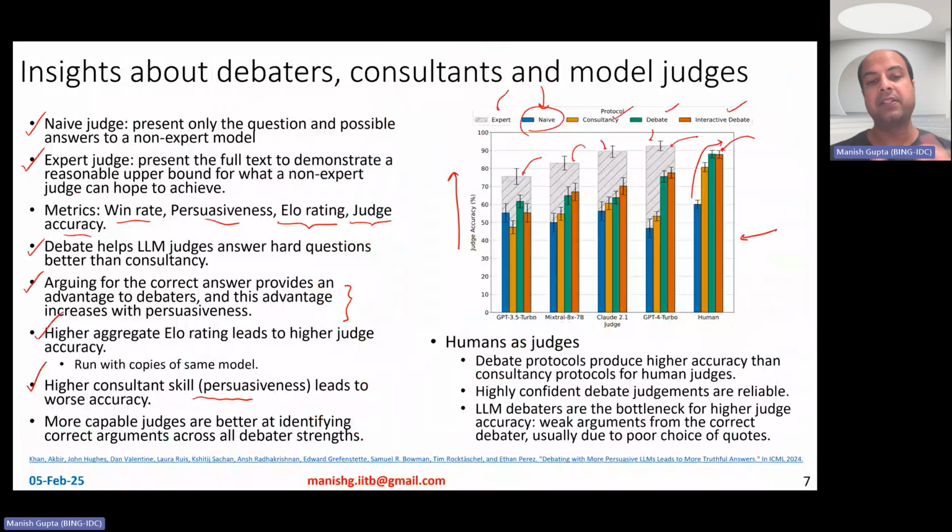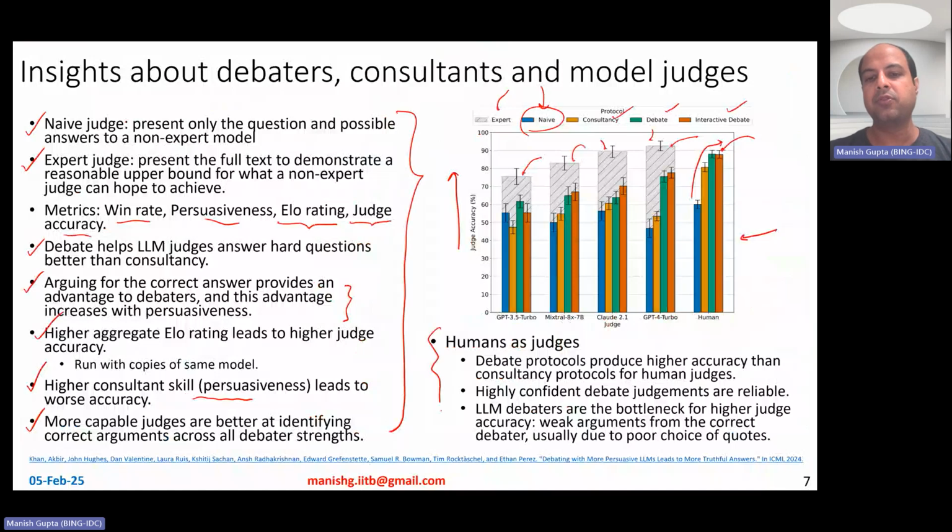Okay, more capable judges are better at identifying correct arguments across all debaters' strengths. So basically, it doesn't matter what debate is going on, or rather, what is the strength of these debaters. If I'm a capable judge, then I can try to understand what they are trying to say and make sense of it, whether they are good LLMs or not so persuasive LLMs. Okay. Now that's when you experiment with non-expert language models.